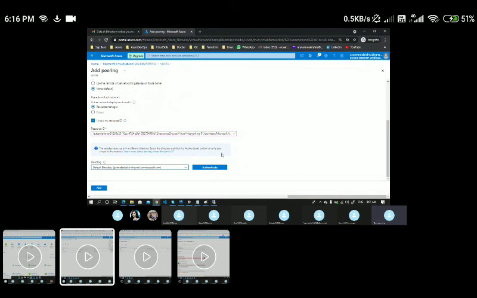Yeah, this is the one. And I'll click on authenticate. And once that authentication is done, I'll click on add.